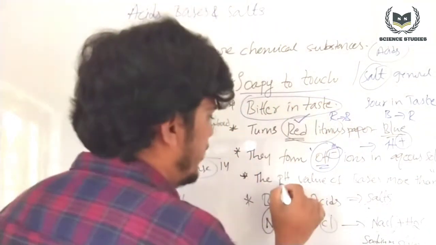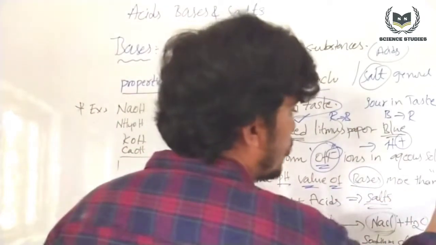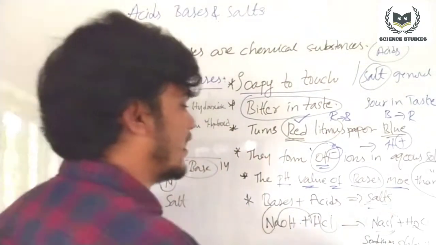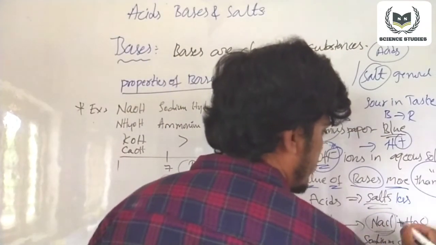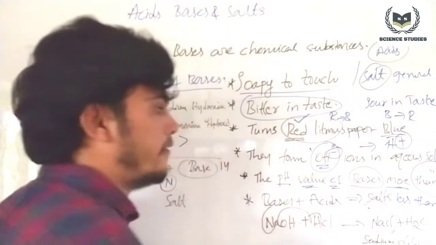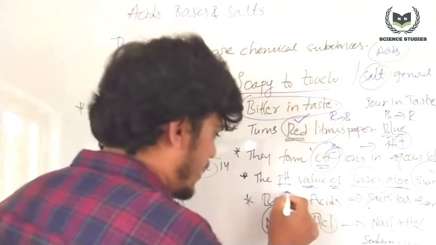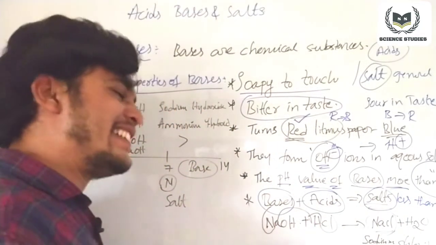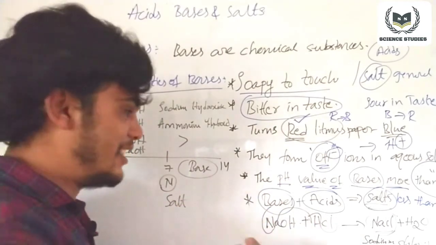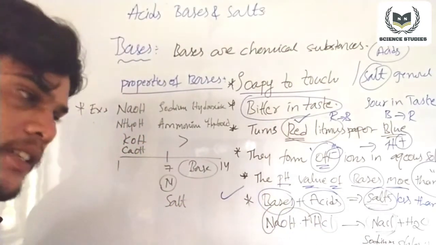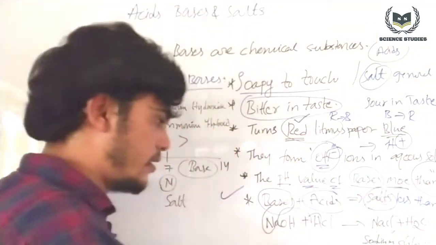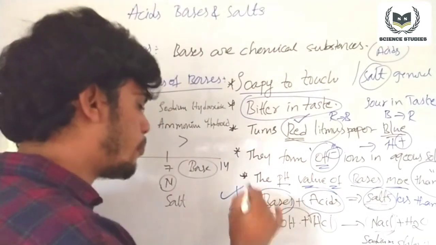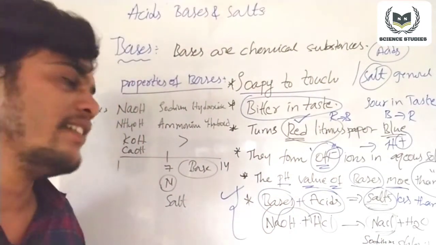Next one, the pH value of bases is more than 7. Look here, more than 7. But what about acids? Yes, you are correct. The pH value of acids is less than 7. Next, come to the point. Bases react with acids and form salt. This point is common for acids and bases: bases react with acids and form salts, as well as acids react with bases and form salts. It is a common feature for acids and bases.